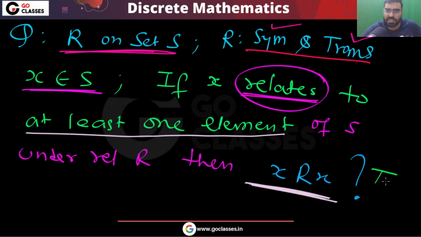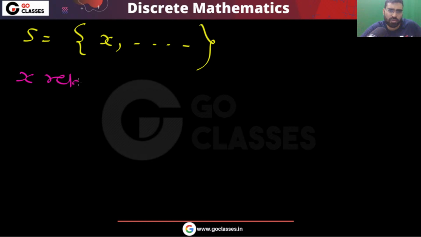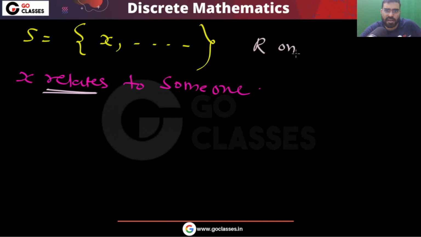So yes, this statement is true, because if X is related to anyone, like let's consider this is your set S, in this you have some elements. Now you can notice, if X is related to anyone, there are two cases. You know that X relates to someone. Okay, you are defining relation R on S. So there are two cases.